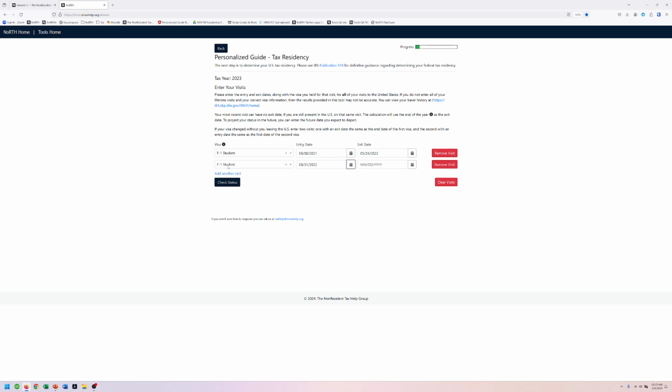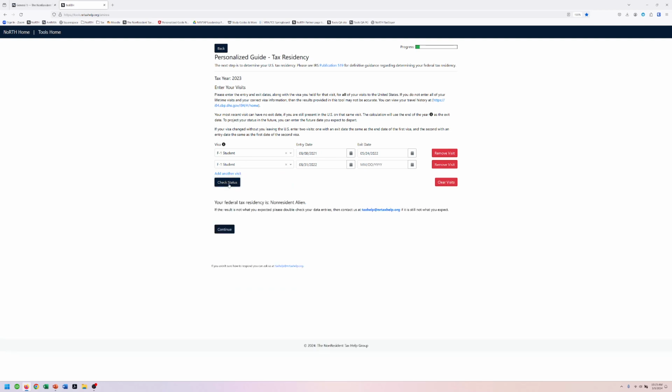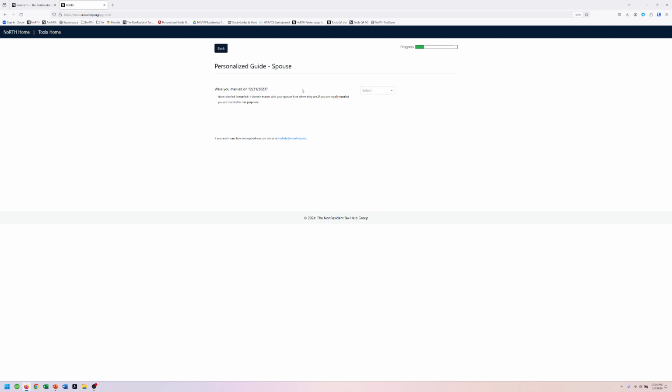We've got all of the different visa types. Note that if you were not an F, J, M, or Q visa holder, generally you're going to just be a non-exempt visa holder. That covers almost everything else. We'll check our status to confirm our tax residency, and she is a non-resident alien. And we'll continue. Was Lisa married? Nope, she was not married. If you are married, you should say yes, but for us, Lisa is not.